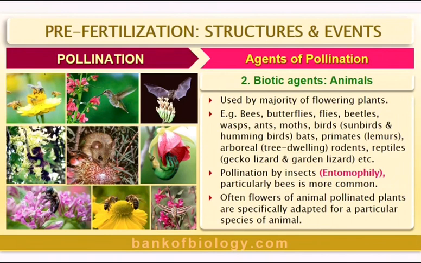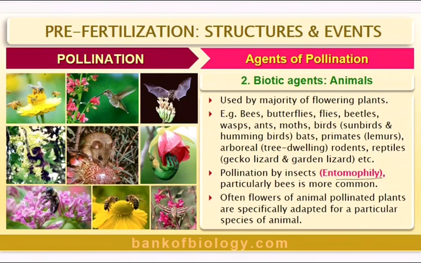Next, we come to biotic agents like animals. Used by the majority of the flowering plants, angiosperms, examples: bees, butterflies, flies, beetles, wasps, ants, moths, birds, particularly sunbirds and hummingbirds, bats, primates, lemurs, arboreal tree-dwelling rodents, reptiles like gecko, lizard, garden lizard.